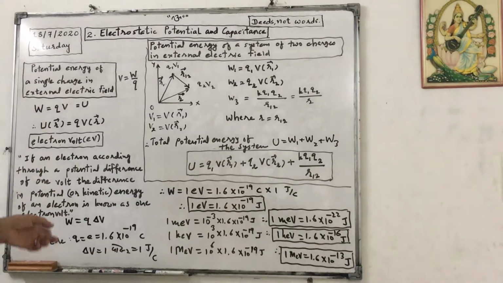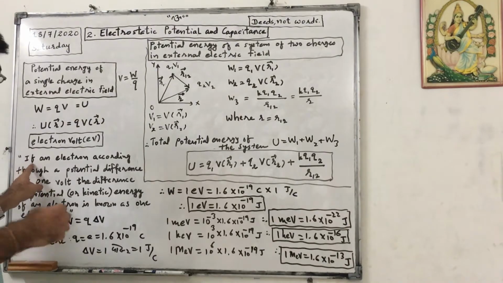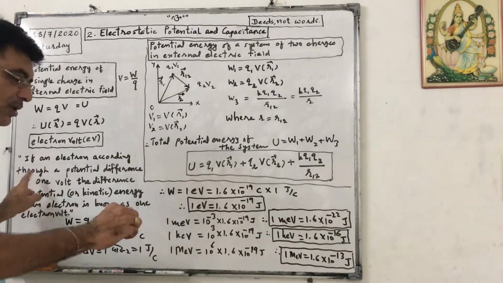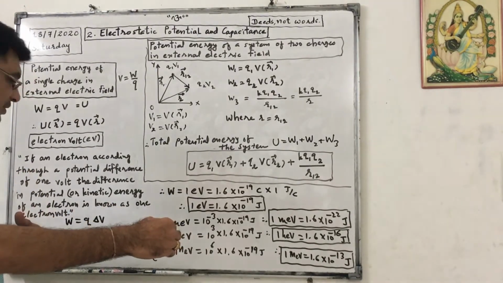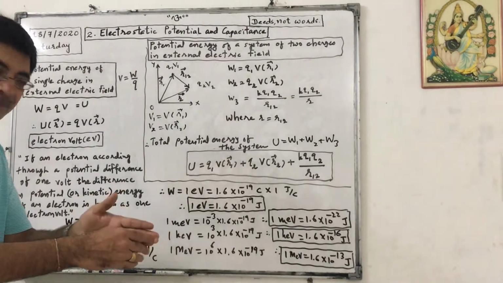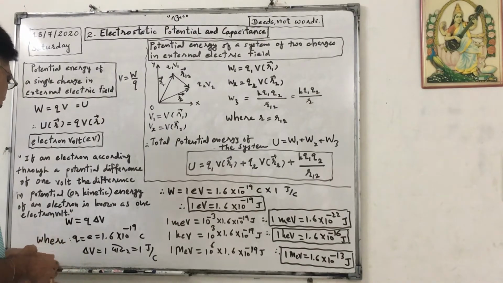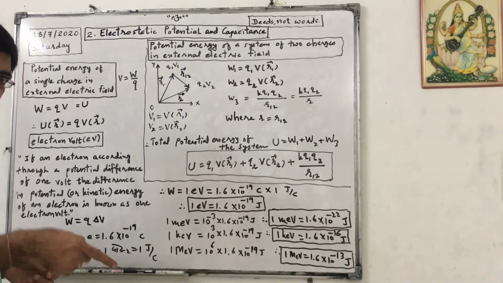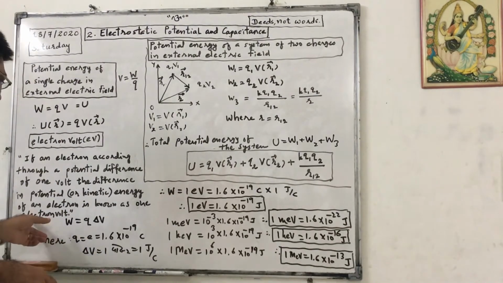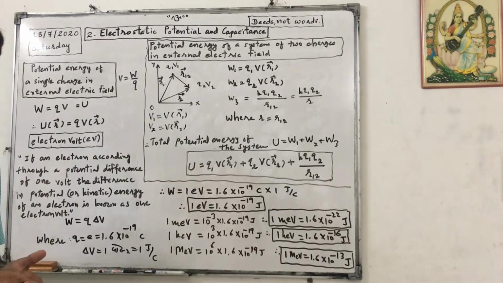So if an electron goes through a potential difference of 1 volt, the difference in potential or kinetic energy of that electron is known as electron volt, eV.